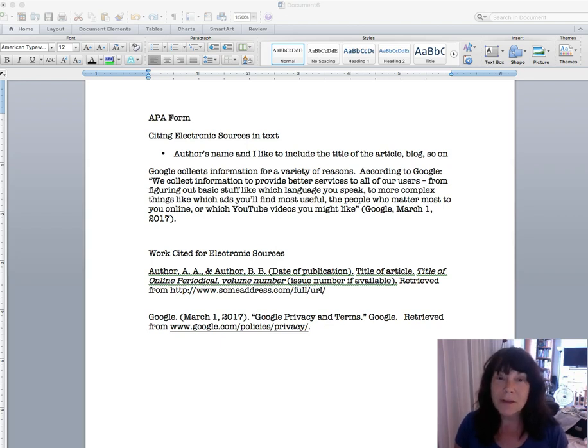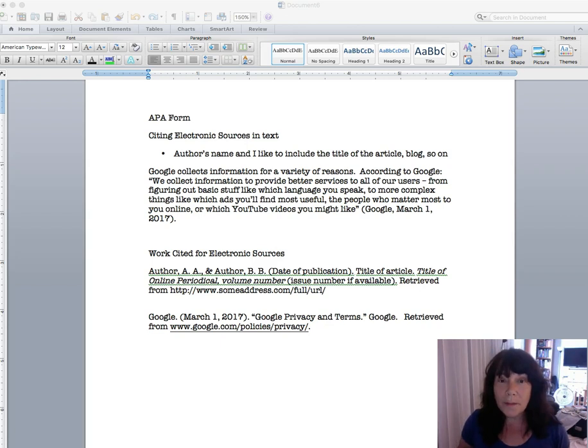We're going to look at how to make these citations in text. So if you're citing a paraphrase or a direct quote in your paper, discussion post, something like that. And also how to take care of the works cited bibliography citation at the end.